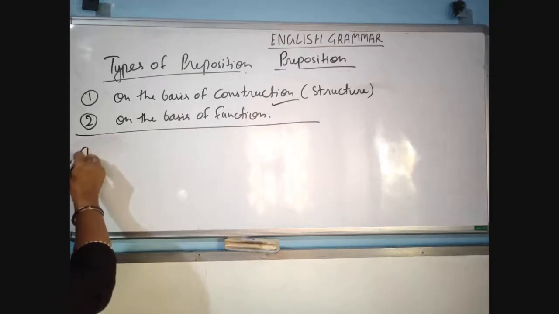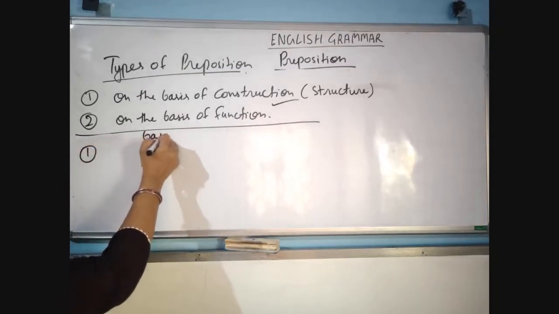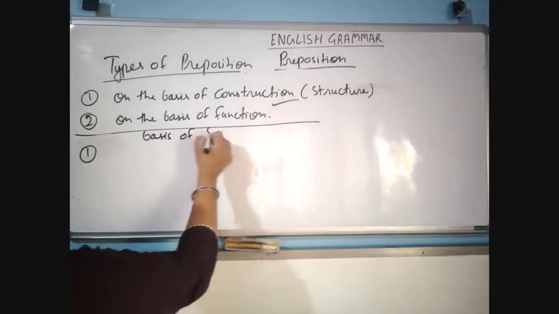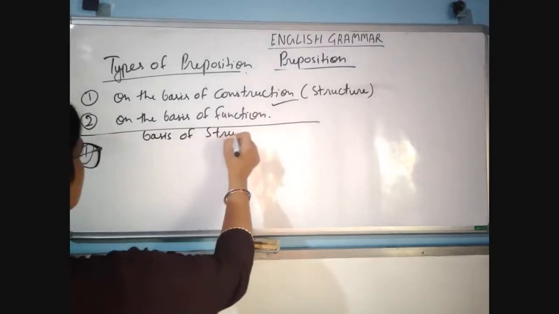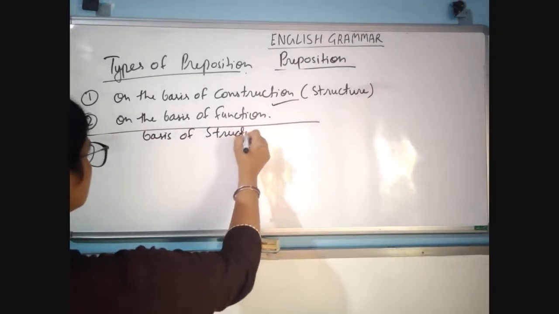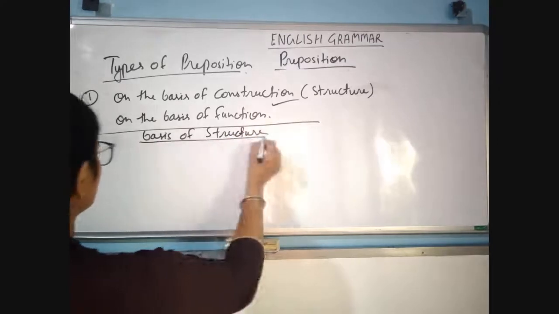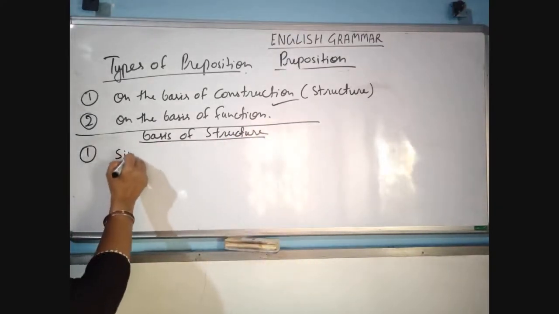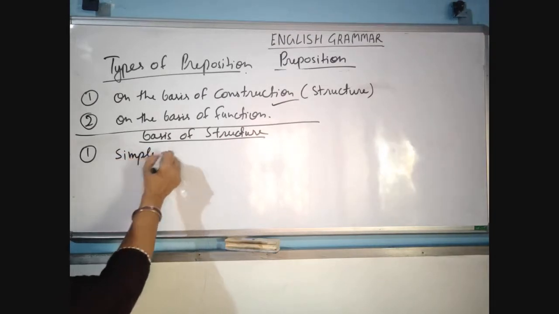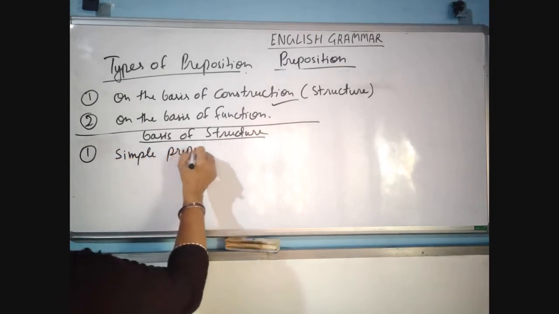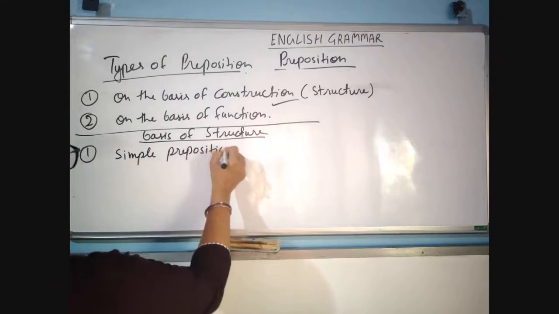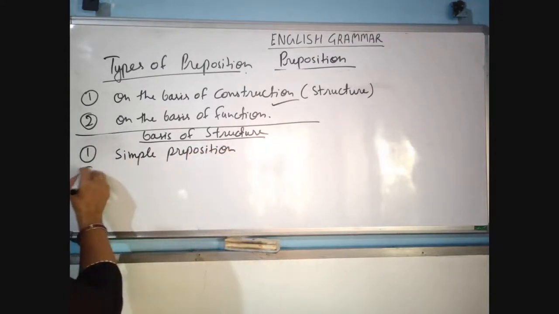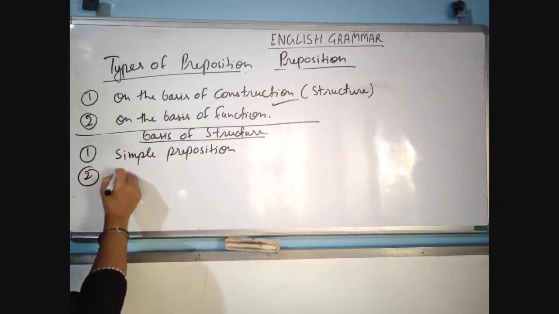It has five types. Number one, simple preposition. Number two, double preposition.